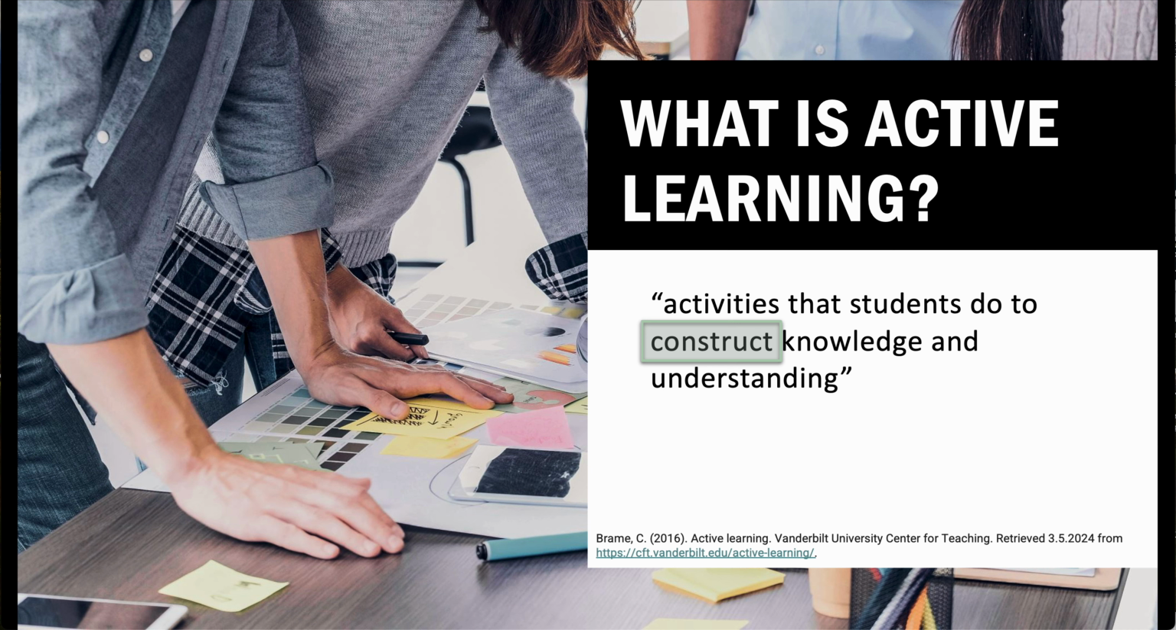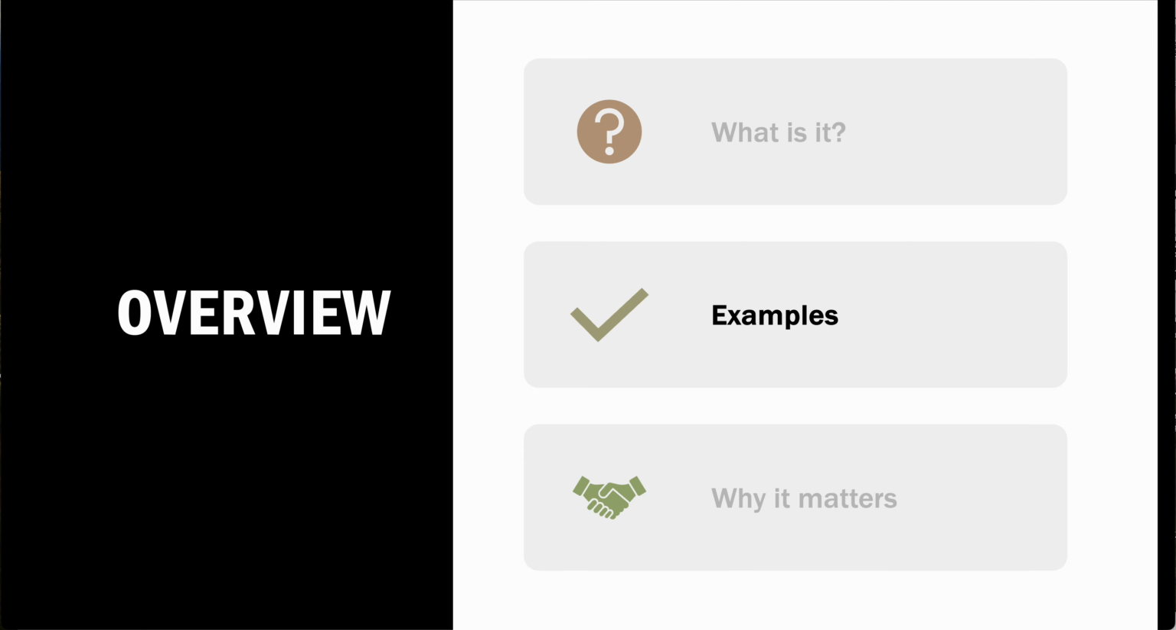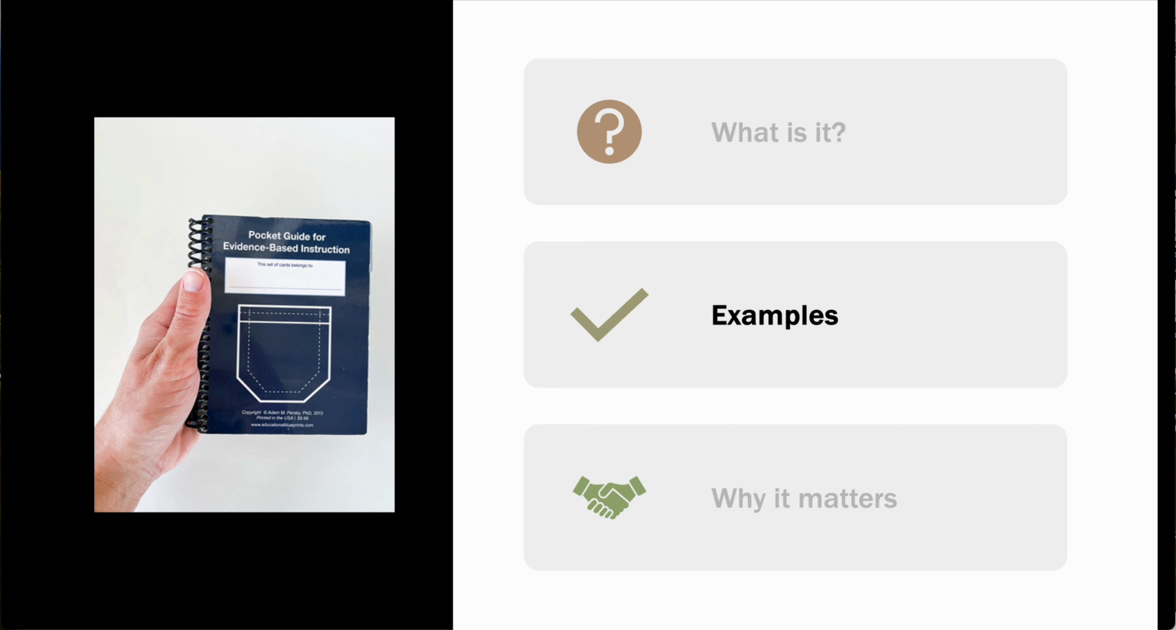And the definition of active learning is broad enough that a wide variety of activities can fall within it, ranging from very simple and easy to implement to more complex, which might often require more time, more thought, and more planning to implement. We'll take a very brief look at some of these activities now, ranging from simple to complex, but remember that a lot of these are included in your pocket guide for evidence-based instruction.